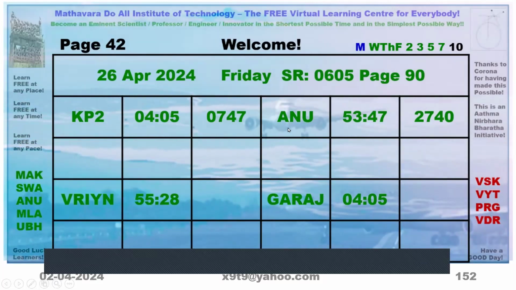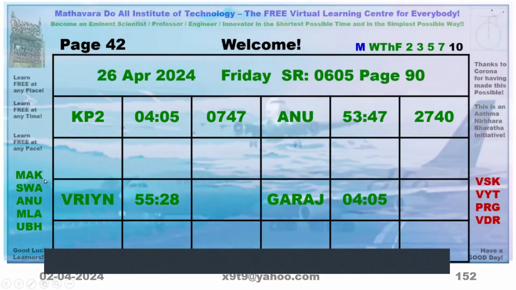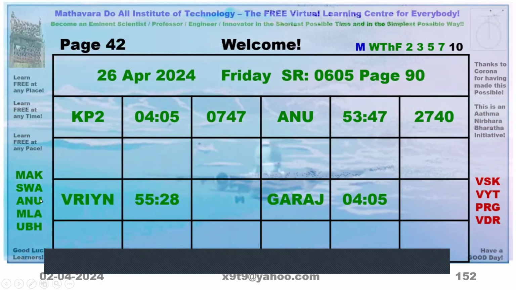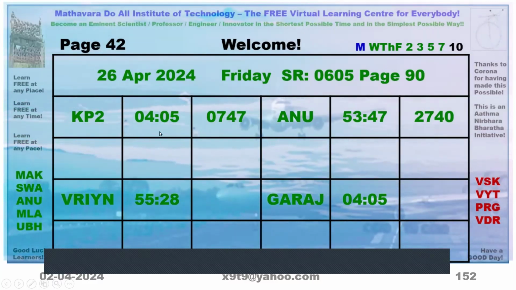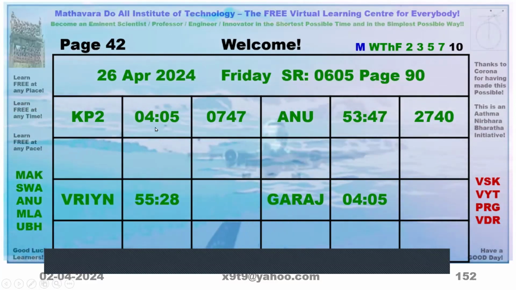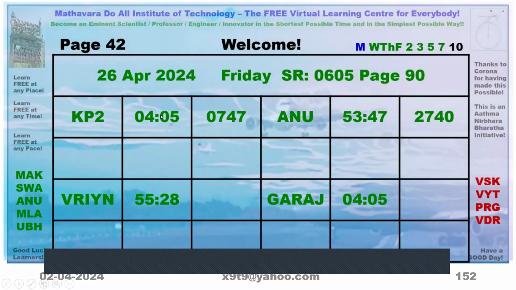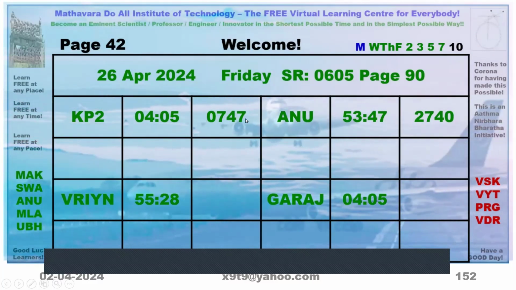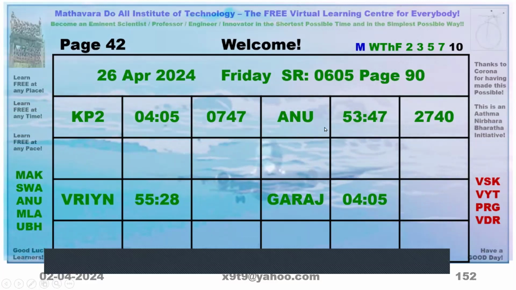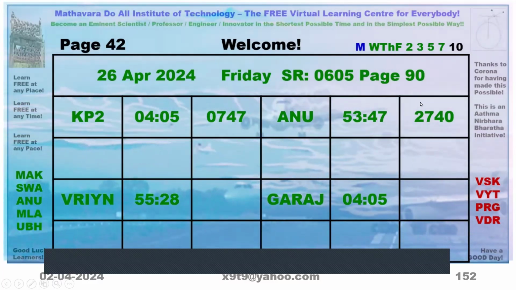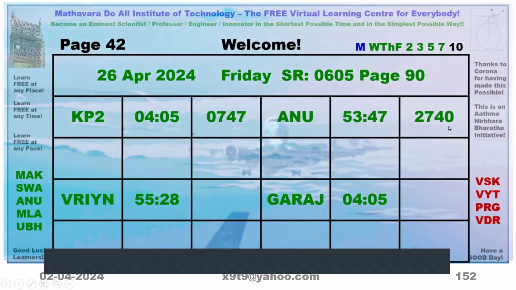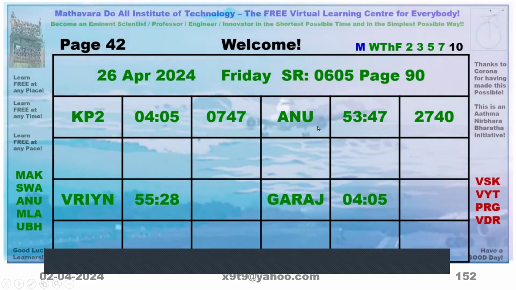So for example, in our list, this Makha, Swati, Anuradha, Moola, Uttarabhadra, these 5 only are auspicious for that particular boy and girl. So on this day, it is Krishna Paksha Dvitiya. It is okay. Number 2 is there. This is in Gati Vigati, this is the Indian Standard Time, morning 7:47. This is the ending time. This is Anuradha, Gati Vigati, this is the ending time. See, ending time is after midnight 3:40, that is next day morning 3:40 a.m. Till that time this is there. That means it is there the whole day.